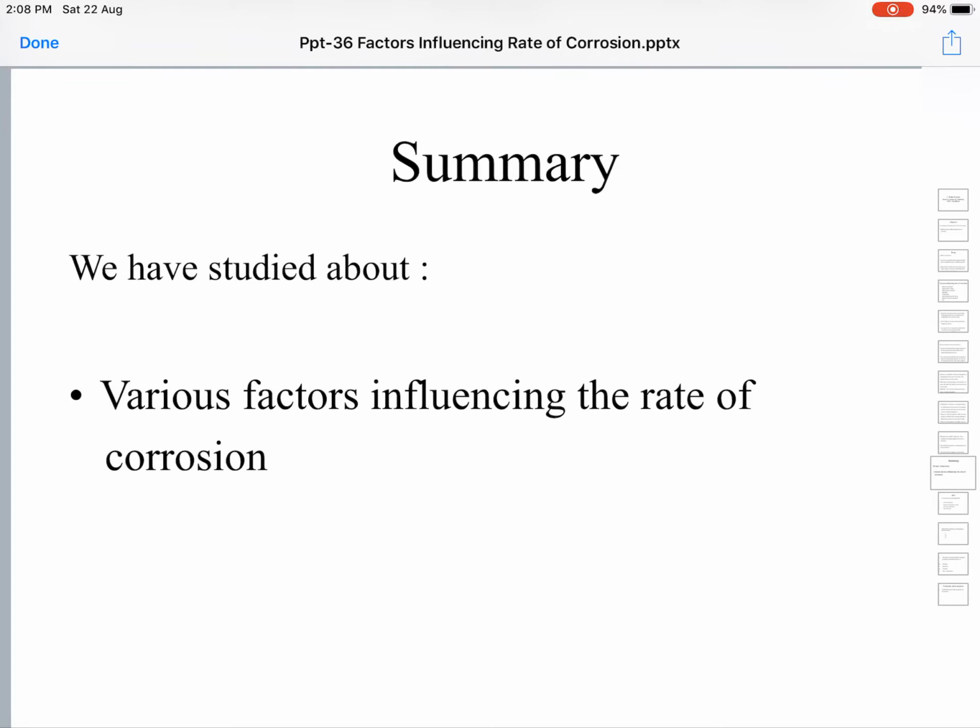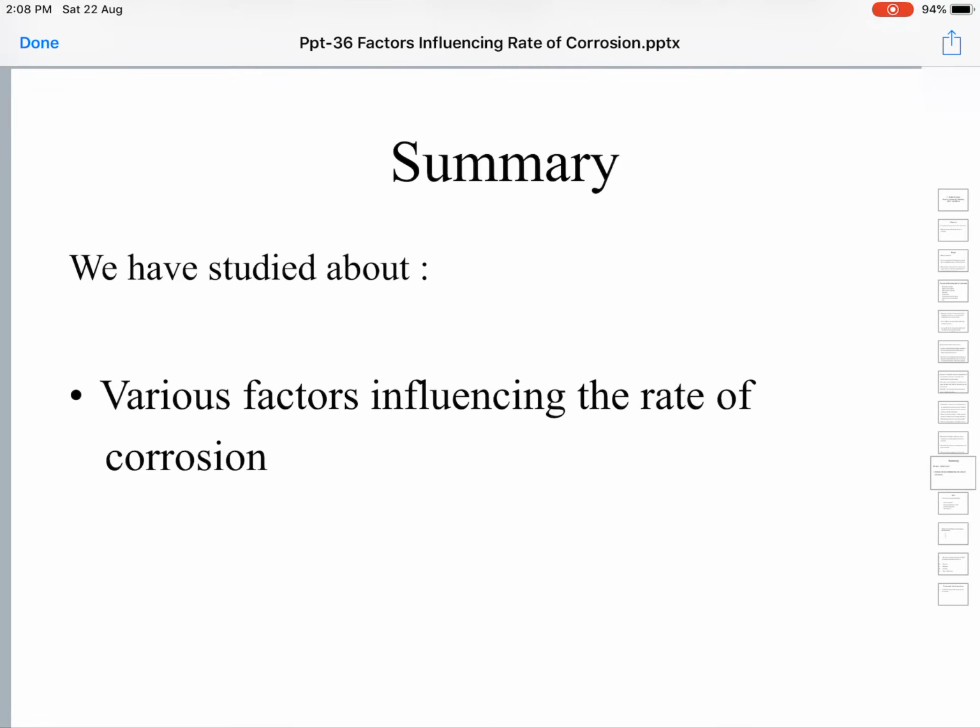The more stress the metal object is under, the faster will be the rate of corrosion. The orientation of the metal particles will also determine the rate of corrosion. Next, the influence of the environment.